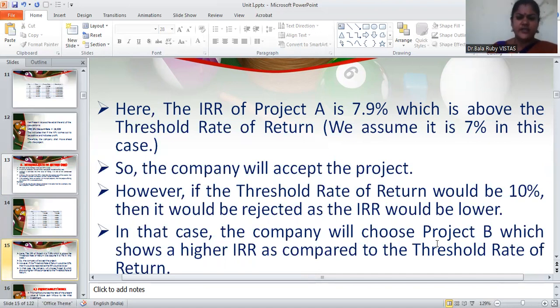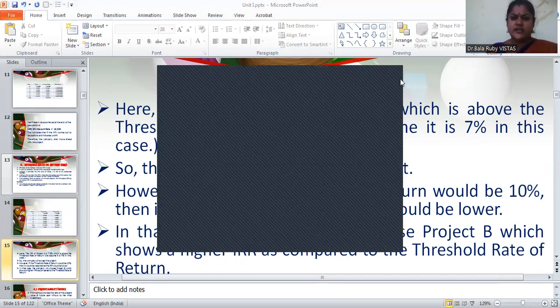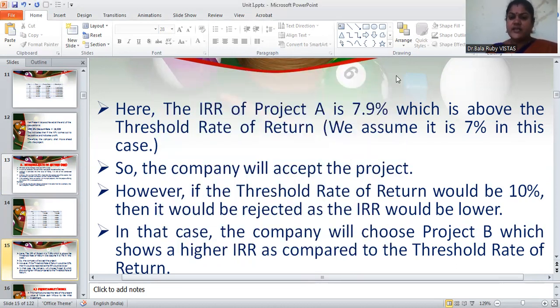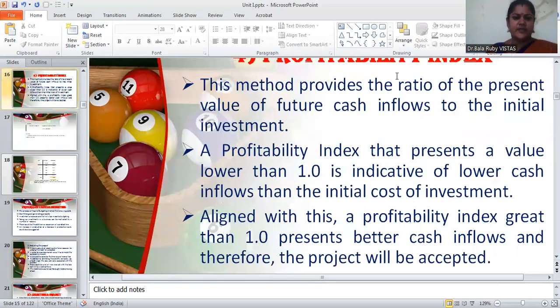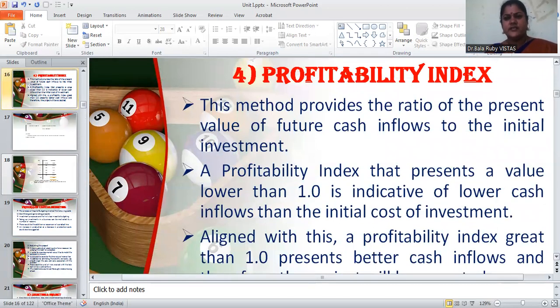This is the inference here. However, if the threshold rate of return would be 10%, then it will be rejected as the IRR would be lower. So in that case, the company will choose project B because it shows a higher IRR as compared to the threshold rate of return. So this is the second method. Then it is the third method.